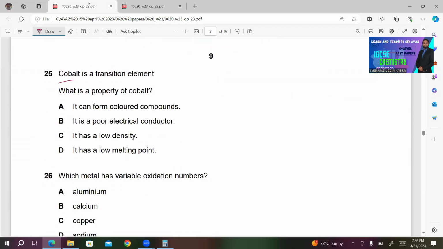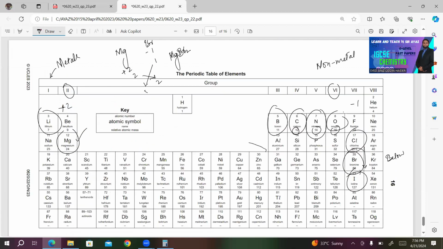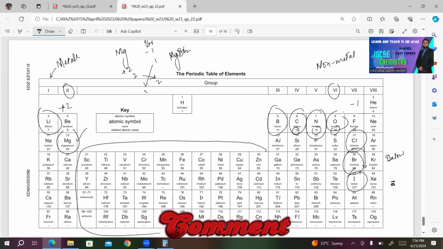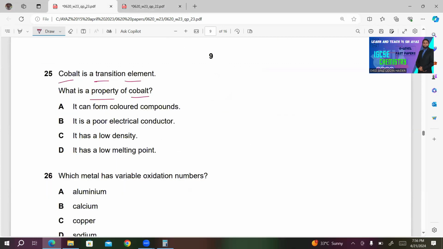25. Cobalt is a transition element. What is a property of cobalt? Here we have transition elements. Transition elements have high melting points, high boiling points. They are hard, with high density. They are good conductors of heat and electricity. They are ductile, malleable. They form colored compounds. So A looks correct to me.